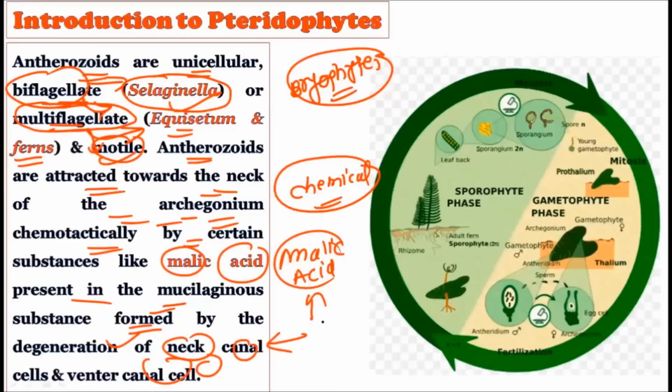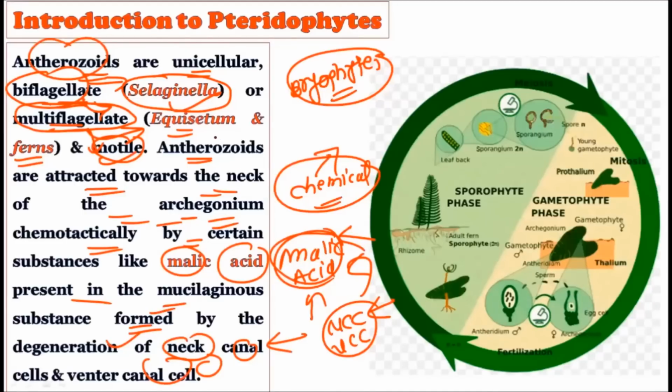So whenever fertilization approaches, the neck canal cells and the ventral canal cells both degenerate, and they create a mucilage-like substance. The main ingredient of this mucilaginous substance is malic acid, and this malic acid acts as a chemical signal for the antherozoids to come towards the archegonium. So it is very important that the neck canal cells and the ventral canal cells degenerate here and create the mucilaginous structure, which contains the chemical called malic acid, and this malic acid is responsible for attracting the antherozoids towards the archegonium.